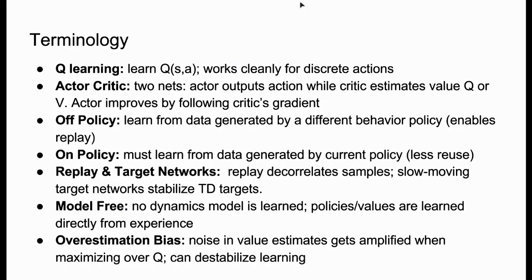Here's a quick refresher. Q-learning learns a Q function and picks actions with an argmax. It's great for discrete actions. Actor-critic splits roles. The actor proposes actions, the critic scores them, and the actor climbs the critic's gradient. In off-policy learning, we can train from data gathered by another behavior policy, so we can reuse a replay buffer, whereas on-policy needs fresh data for the current policy. Replay plus target networks are the classic stability combo that DDPG adopts.